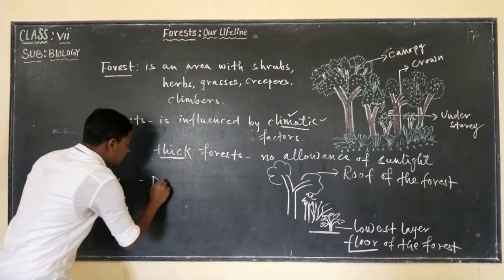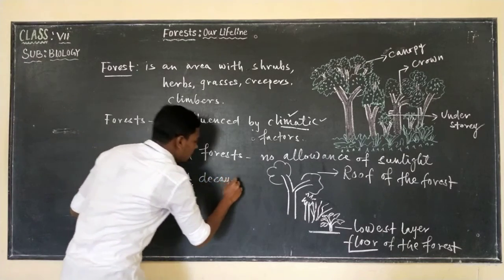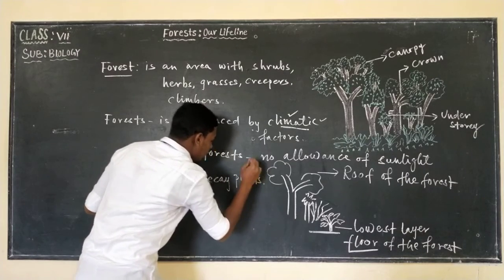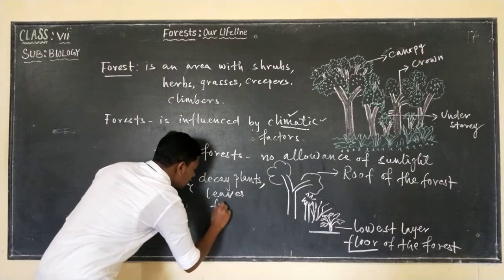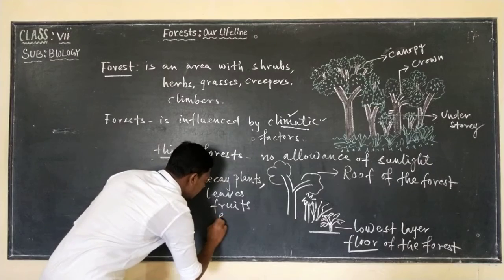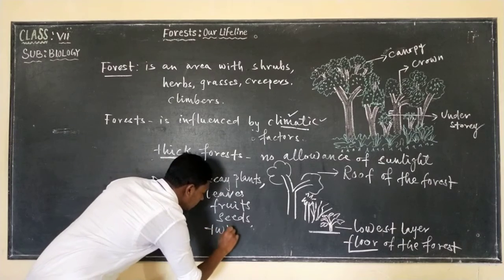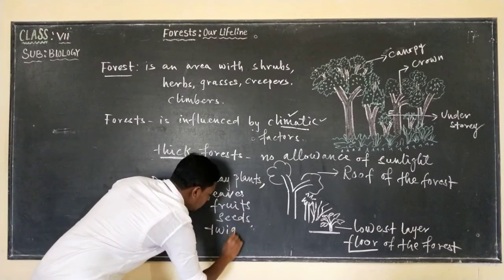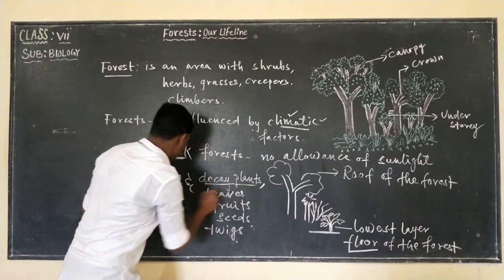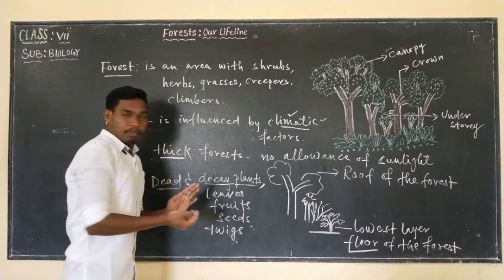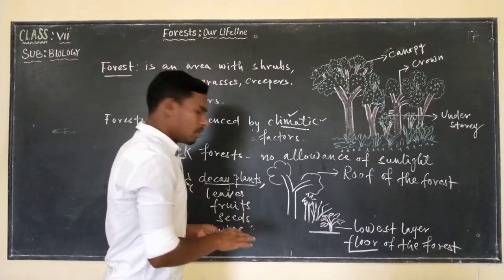Along with that, we find leaves, twigs, seeds, and fruits. And since there are dead and decayed plants, that provides what? Good manure or humus to the floor.